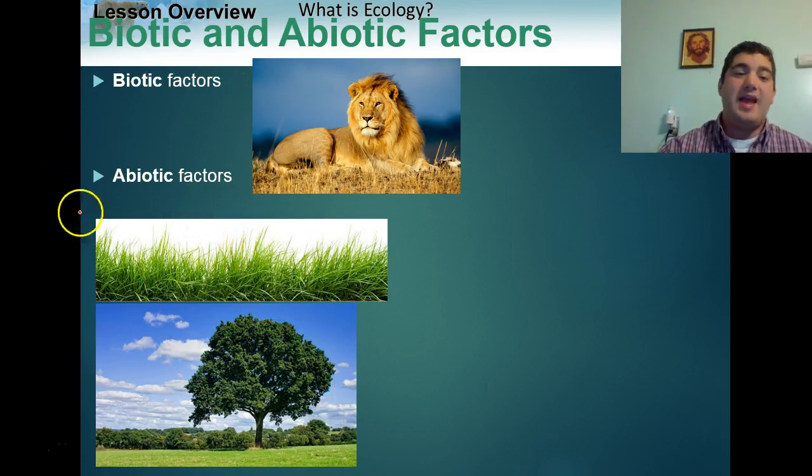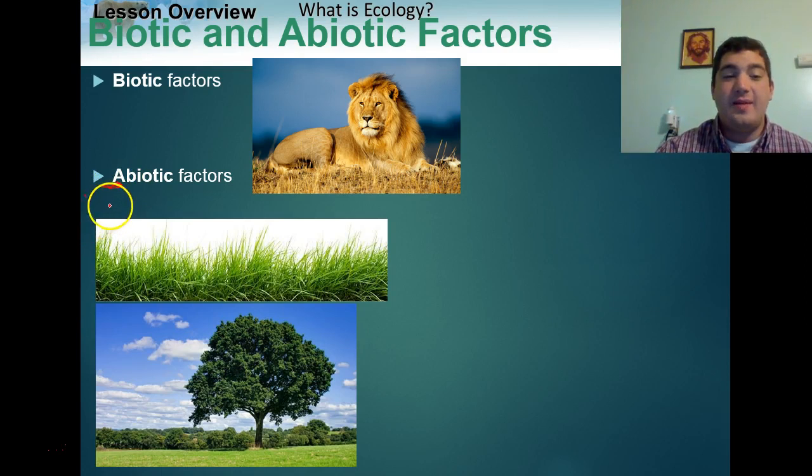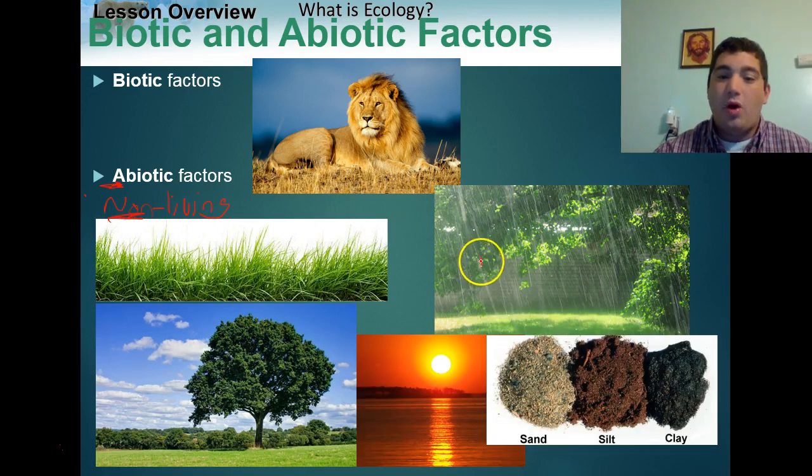And this is different than abiotic factors, which, as you know from our prefix, the Latin prefix a, means no. So abiotic factors are factors that affect the environment that are non-living, okay? They are not alive. And some of these factors would be like rain or water, right? Water is not a living thing. We know that from our characteristics of living things. But it definitely affects the environment, right? It allows the grass to grow. It allows trees to grow. It gives animals something to drink, okay? So water would be an abiotic, non-living factor.